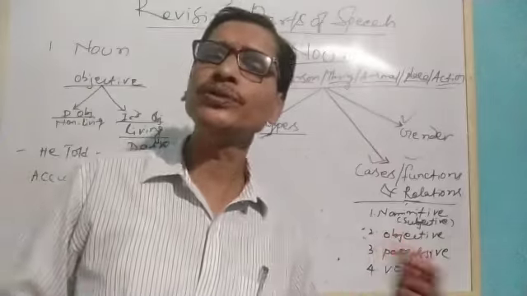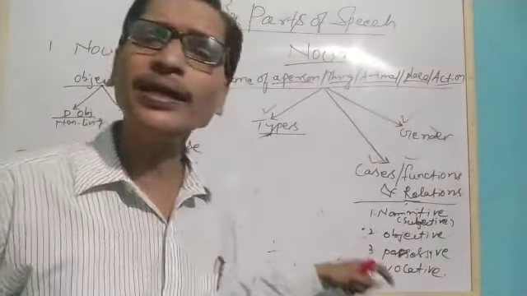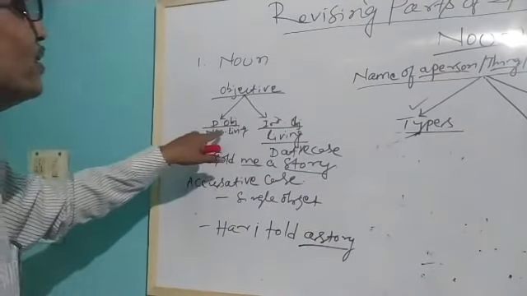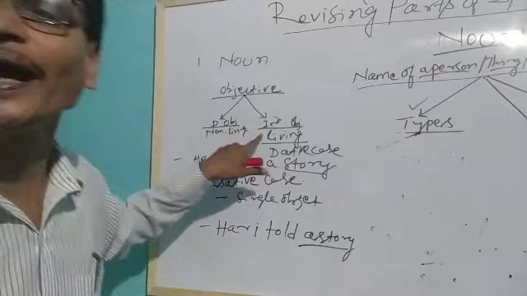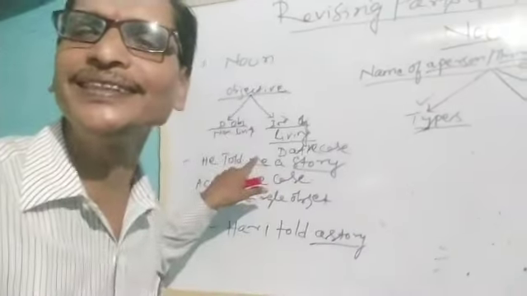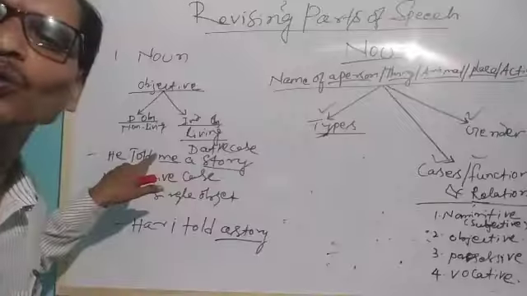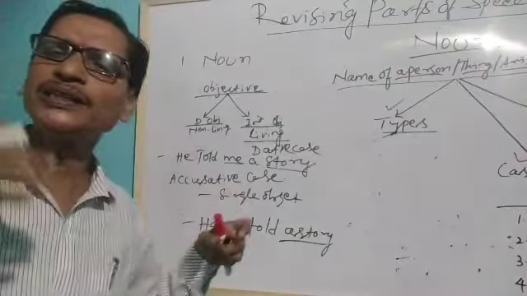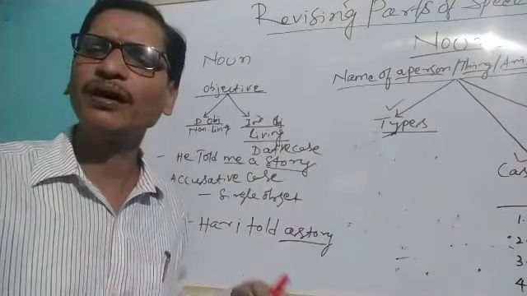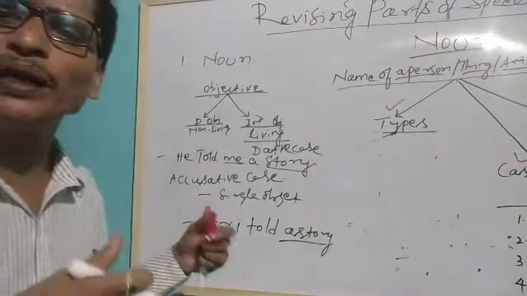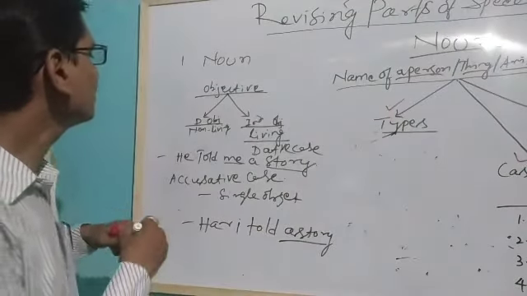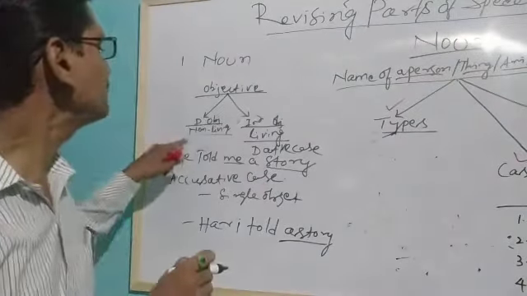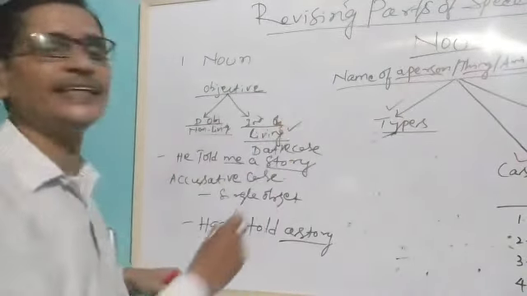A noun can also be used as an object, that you know. But when it is used as an object, transitive verbs can have more than two objects. Understand? So sometimes our sentences can have two objects of a transitive verb. So when we have two objects, what is that object? If an object is a non-living thing, that can be taken as a direct object. If it is a living thing, that can be taken as an indirect object.